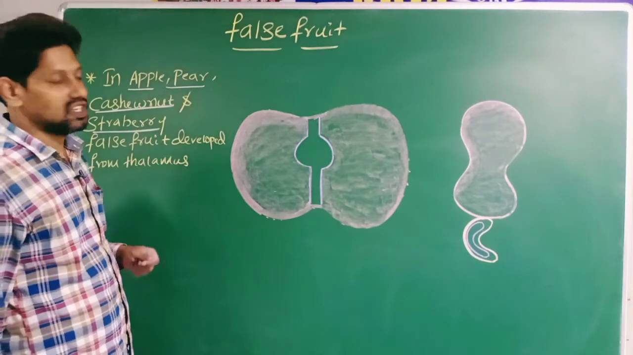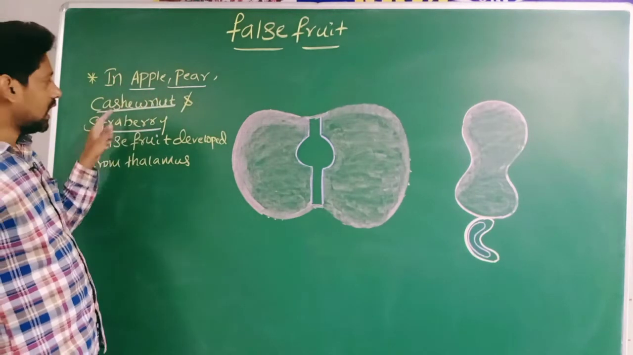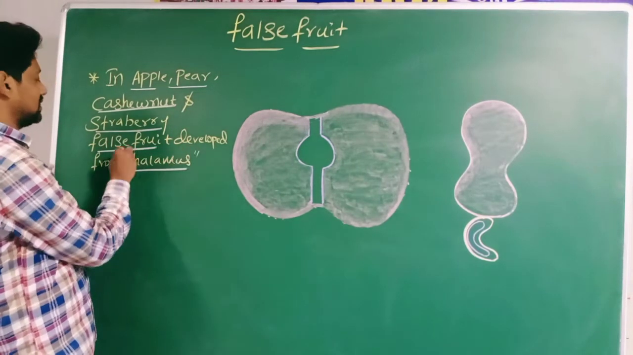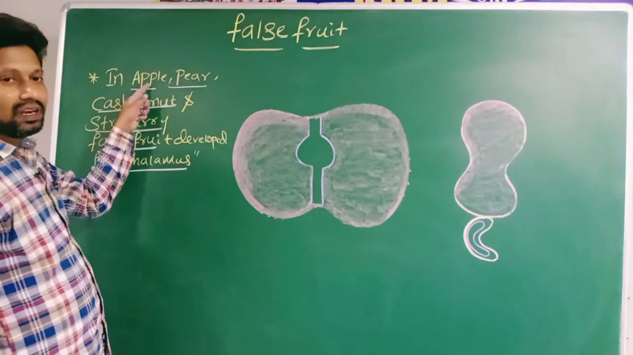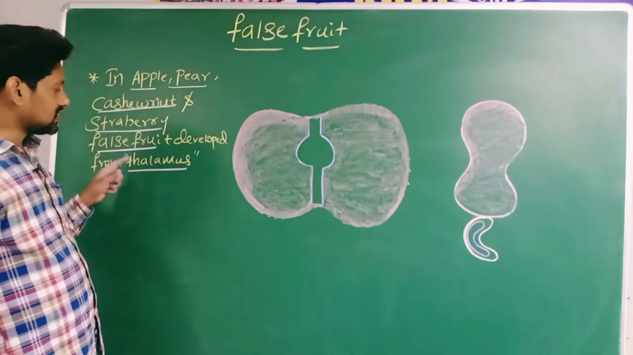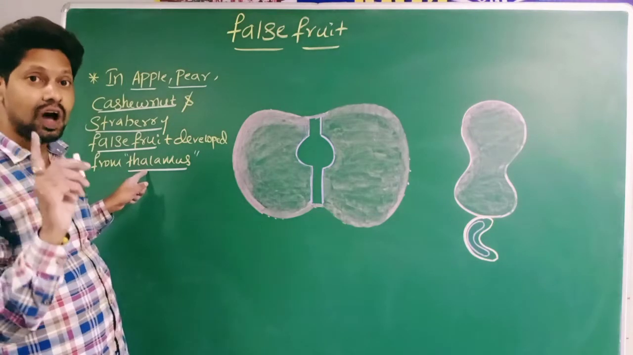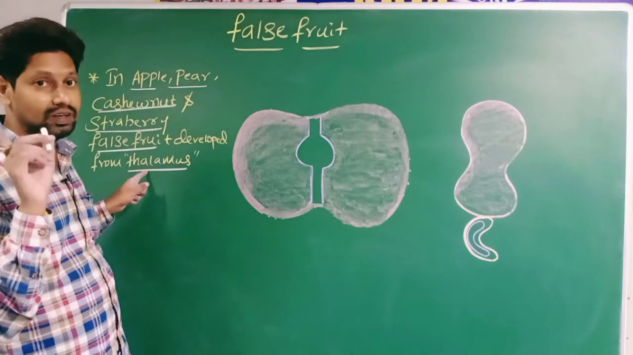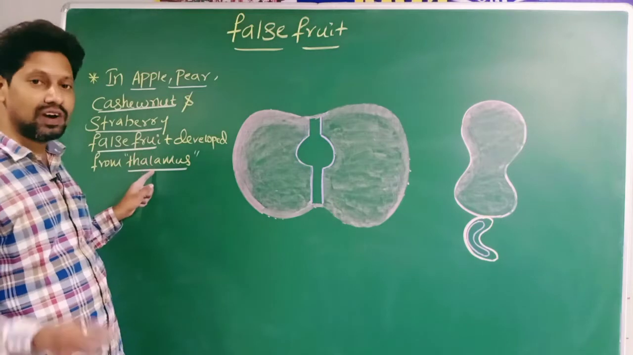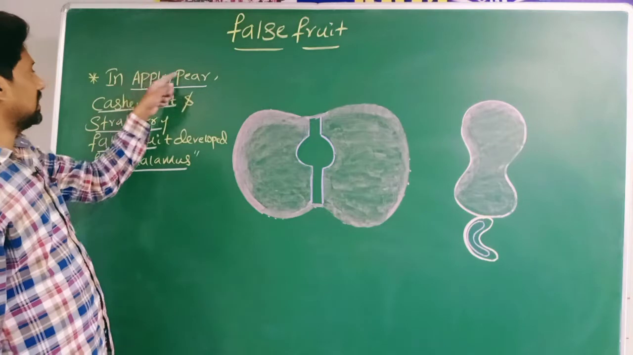Now listen to this statement. In apple, pear, cashew nut and strawberry, false fruit is developed from thalamus. I already told you false fruit is non-ovarian. It is not developed from the ovary. In these four examples, the false fruit is developed from the thalamus, and false fruit is fleshy in these four cases.